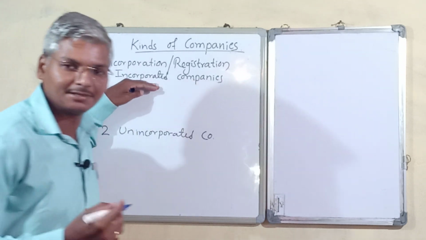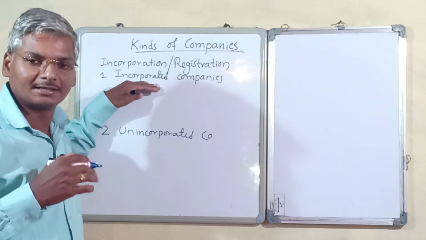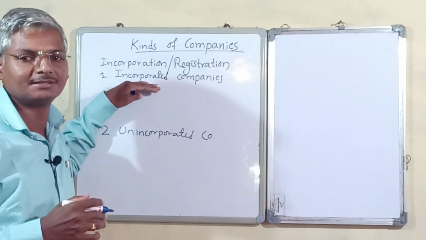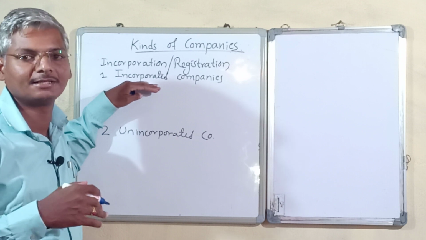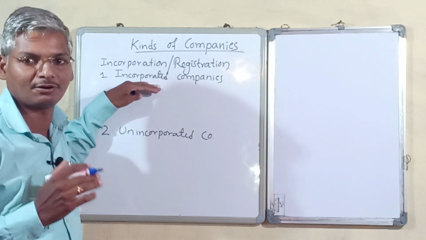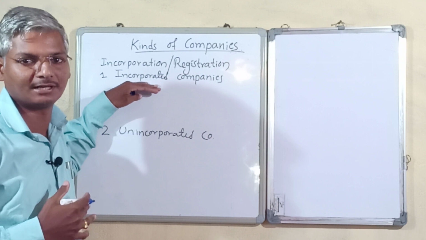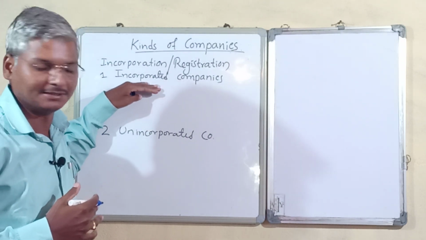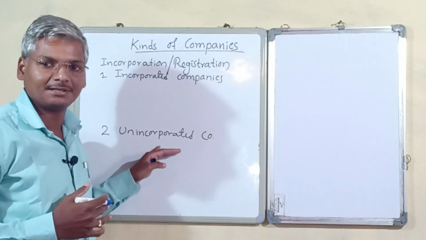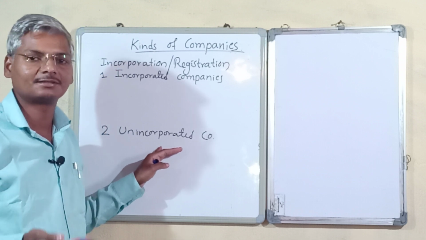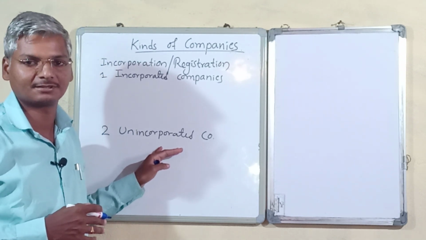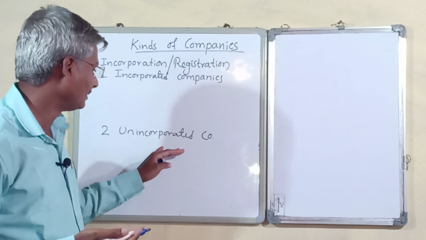Incorporated companies are companies which are registered with the Companies Act 2013 or any other previous company laws. Those companies we call incorporated companies. Unincorporated companies are companies which are not registered with the Companies Act 2013 or any other previous company laws.